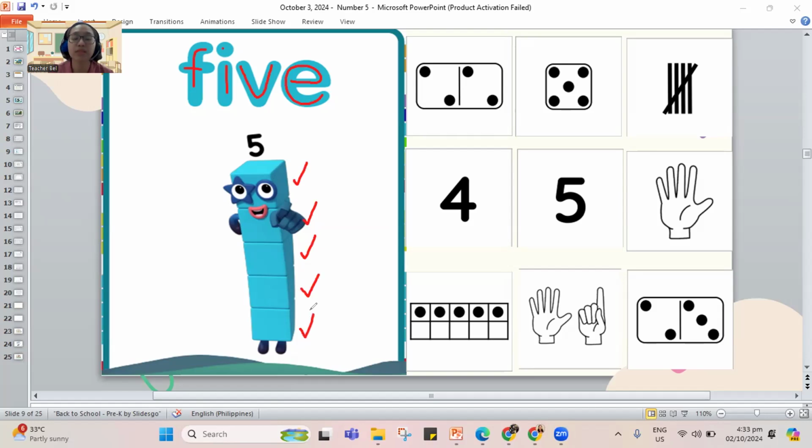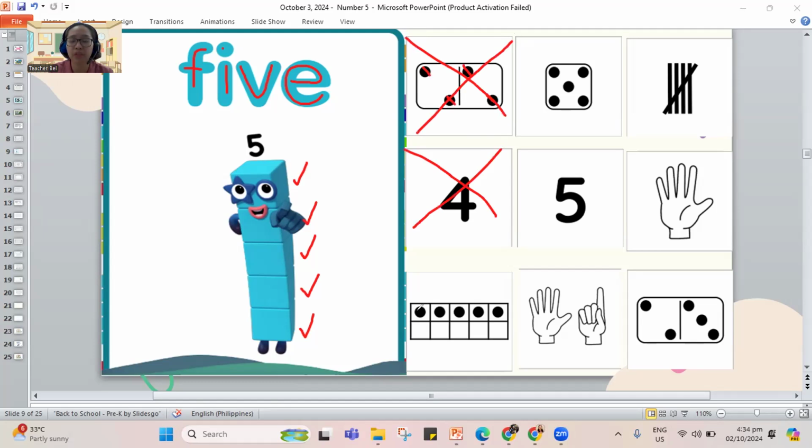Now, let's go back and look for the things that show 5. So let's mark them. Let's see if it shows 5. How many dots in this domino? One, two, three, four. Oh no, this is a different number. This is 4. Let's mark an X. We don't need that. Is this number 5? No, this is number 4. Mark an X.